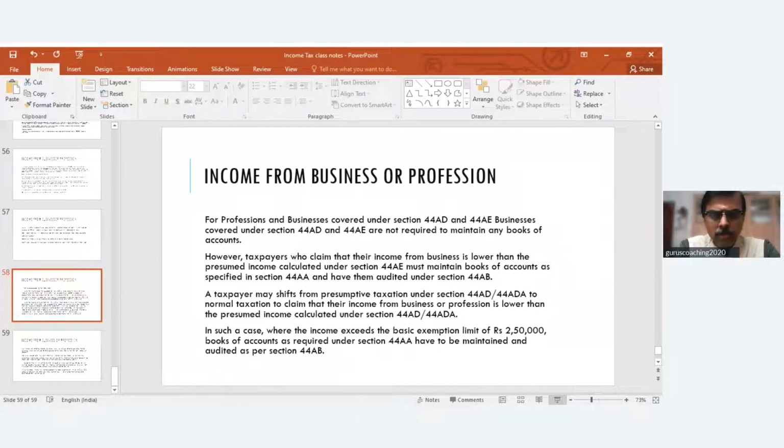My request to all of you again is to write your test. I've already circulated the test topics in our GCC Academy app. So kindly write your test, send us a test plan, and write the test regularly. I'm telling you, this is going to be of great help in the main exams. I find that a lot of students who are to start the test may have everything in mind, but you have to put it on paper and practice it. That will give you the confidence level for the main exam. So kindly cooperate and write your test.